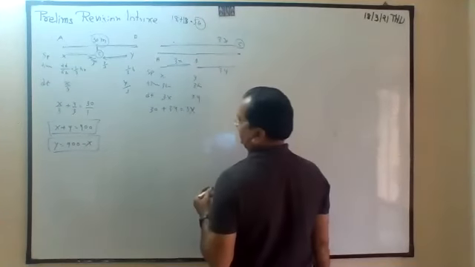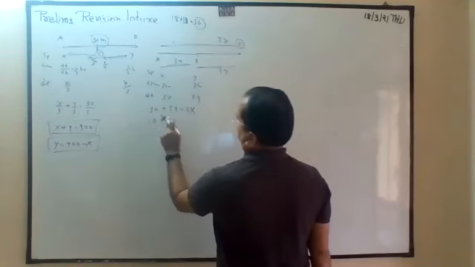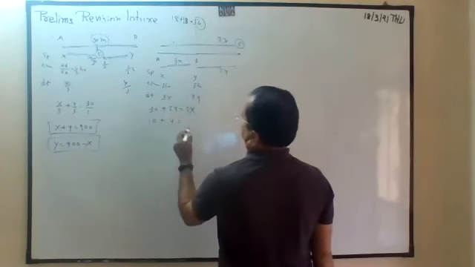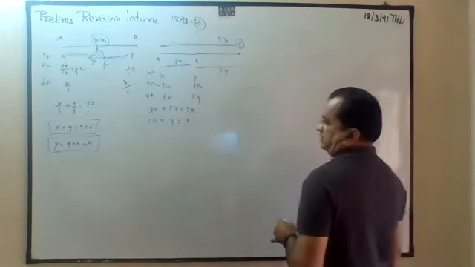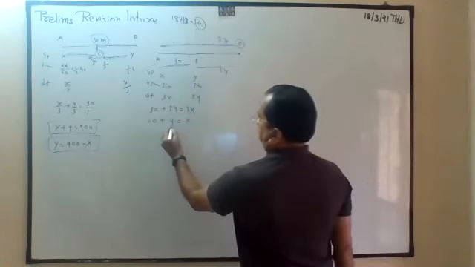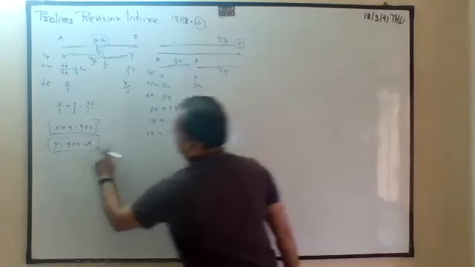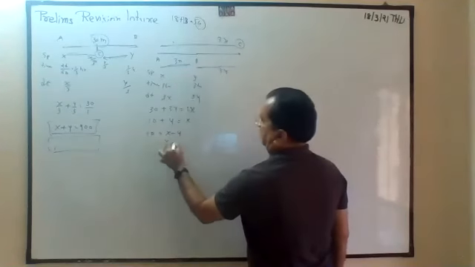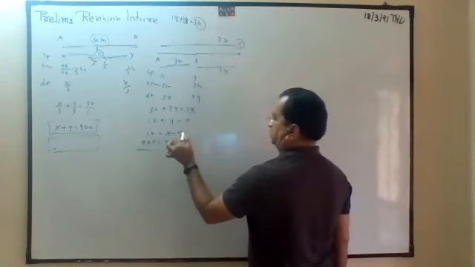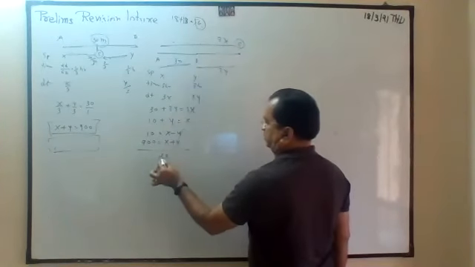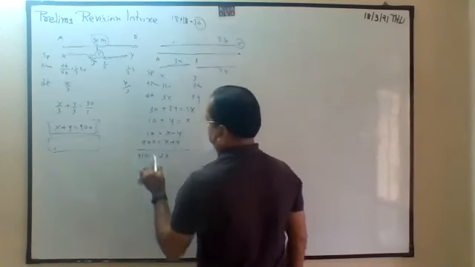So, divide. So, 10 plus y is equal to x. Now, 10 is equal to x minus y. So, I will not take this. X plus y is equal to 900. So, this will cancel. 2x is equal to 910.